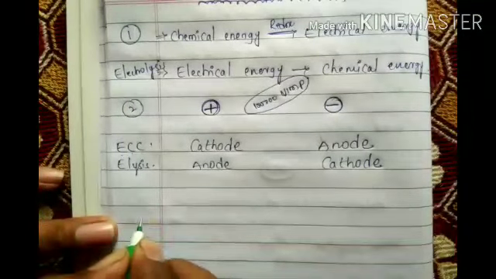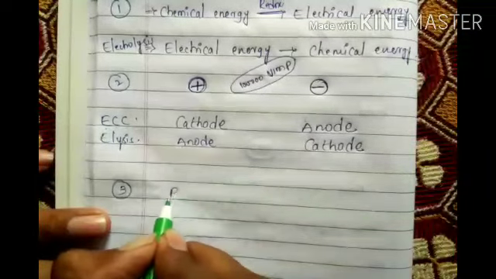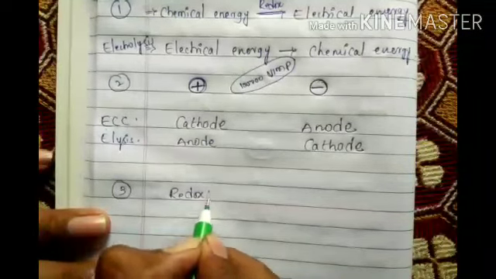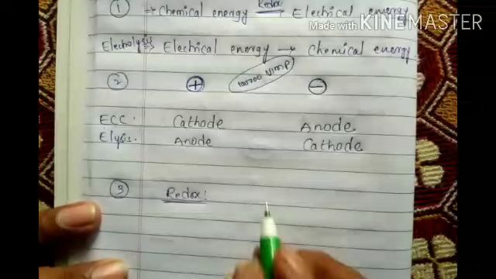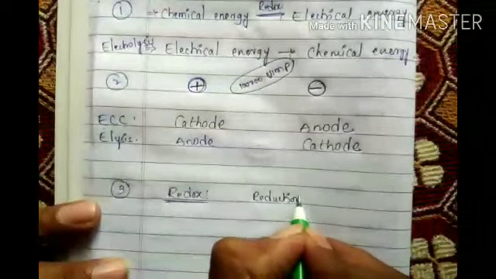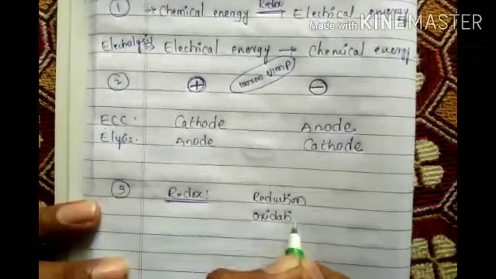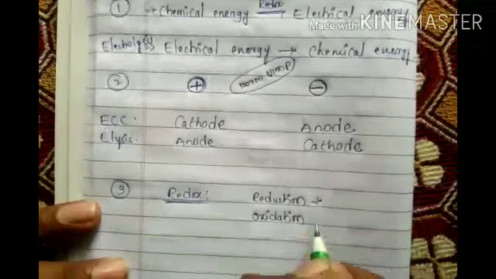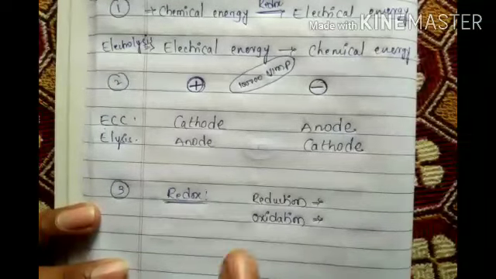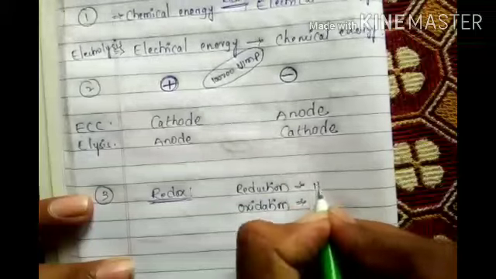Now the third most important point. Redox means reduction and oxidation. Reduction fully completes here, but we have to call it half reduction.